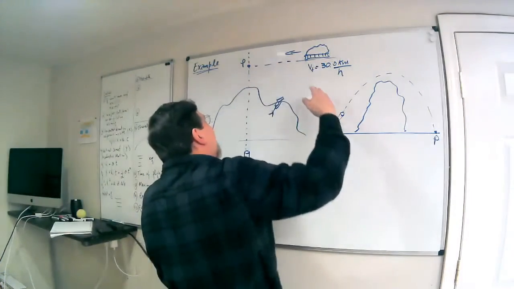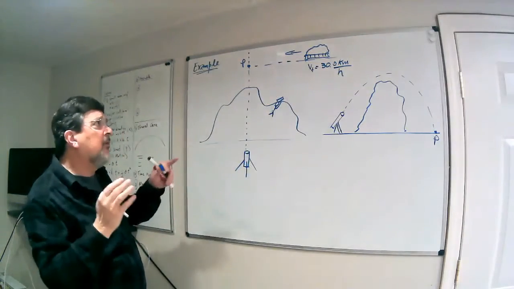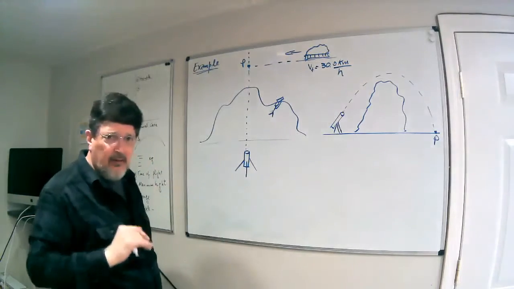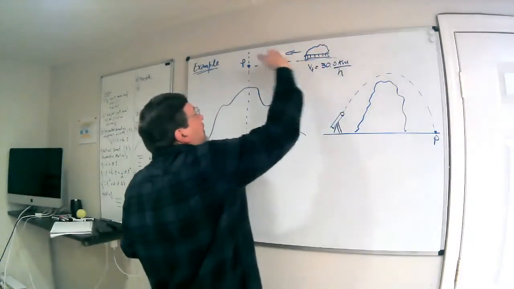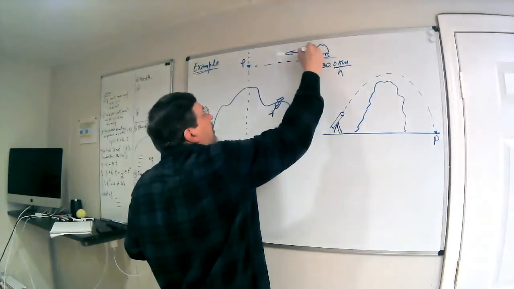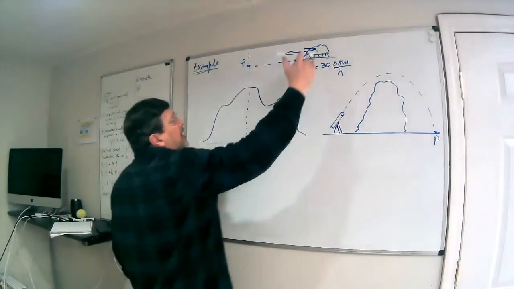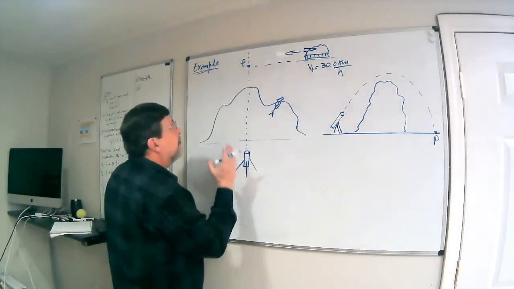You could have this tank going eventually in a little bit different direction. We could work with the components of the velocities and solve this the same way, okay? But just to be easy, let's assume that the tank, well, where is the cannon of the tank? Is here, okay? So the tank is going 30 kilometers per hour towards P.